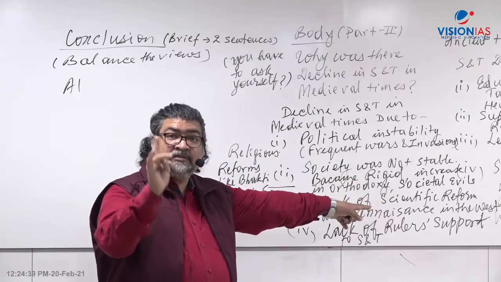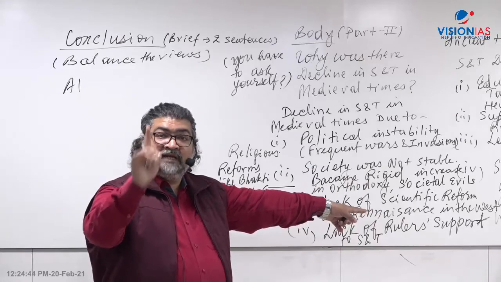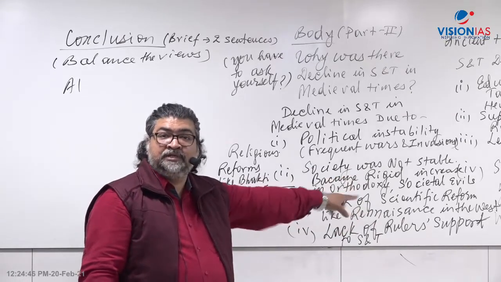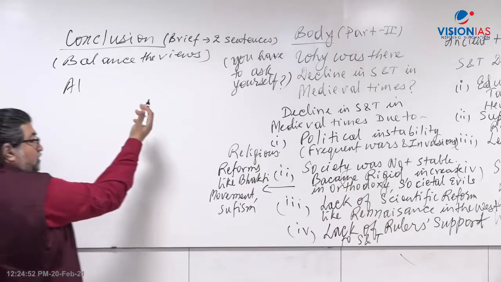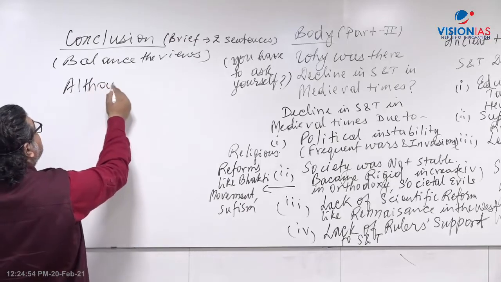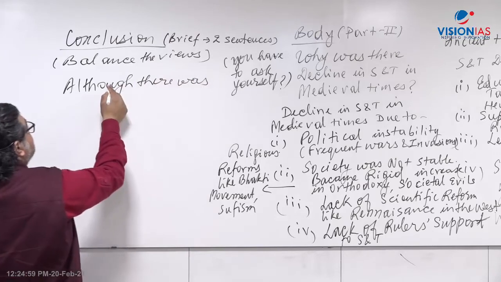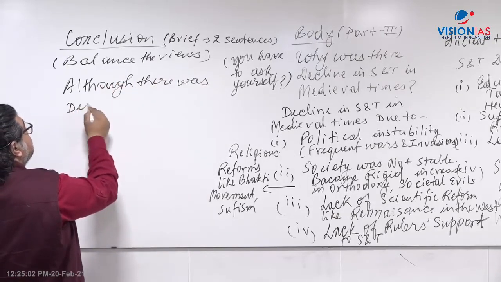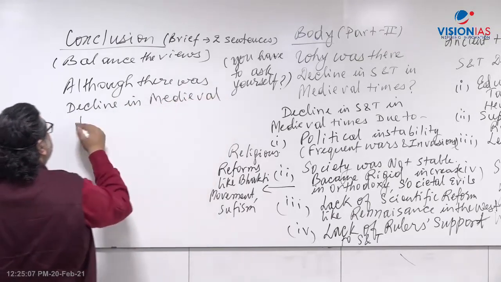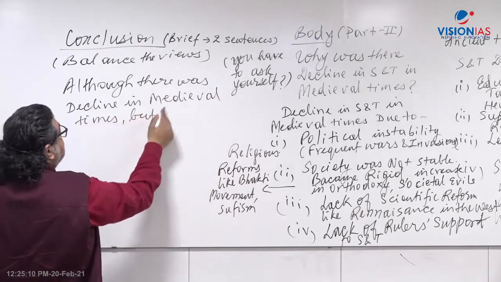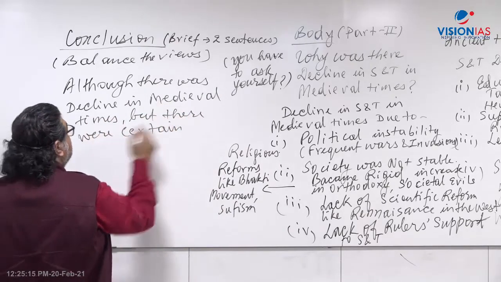Mind you, your conclusion should not be a lengthy one. Maximum two sentences. At the same time, it should not be a repetition of what you have written. The conclusion should conclude it. So you balance it out with what is called the way forward: although there was decline in medieval times, there were certain scientific developments.